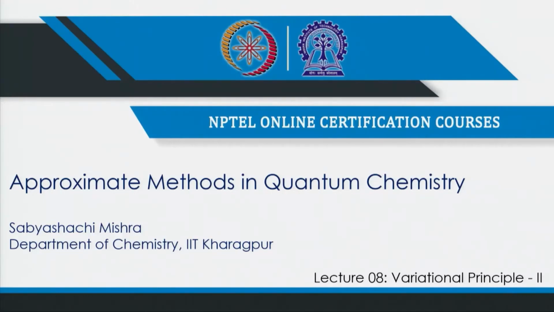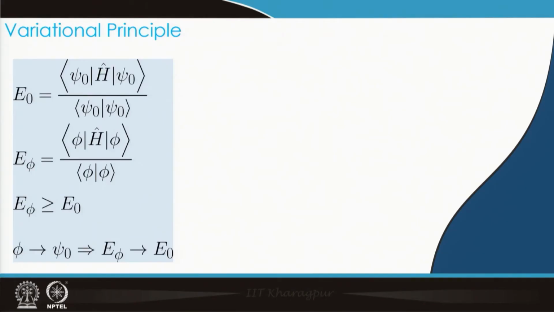Welcome to this lecture. In the previous lecture, we were discussing the variational principle, and we will continue our discussion from there. In the last class, we defined what the variational principle offers. Just to remind you, the variational principle tells us that if we have a system whose Hamiltonian we know, and suppose it has some terms which make this Hamiltonian too difficult for an exact solution of the Schrodinger equation.